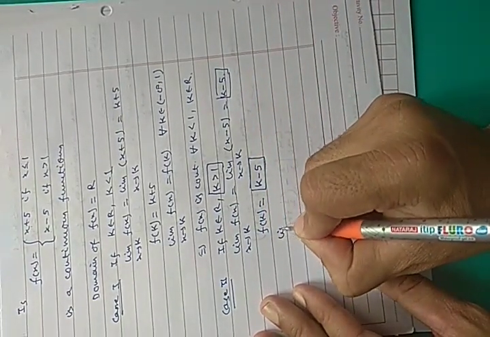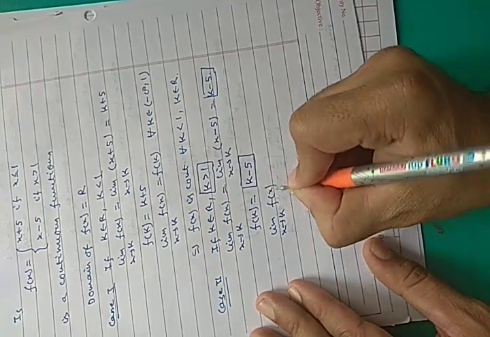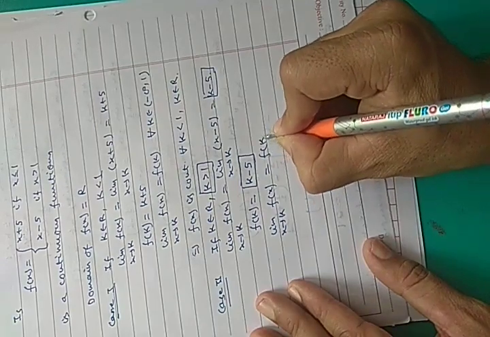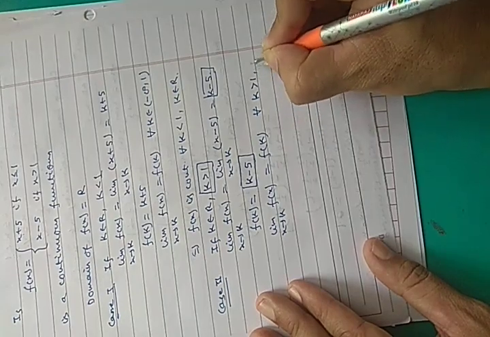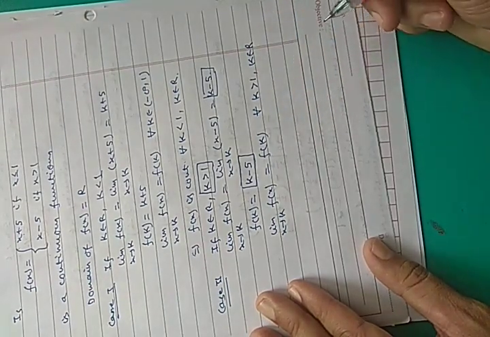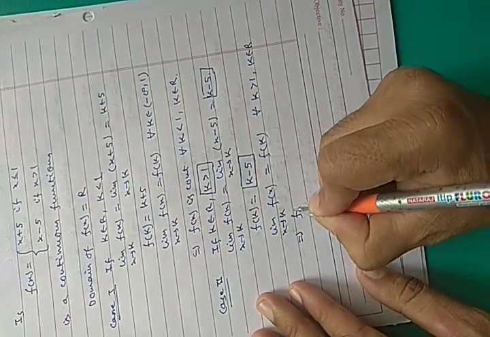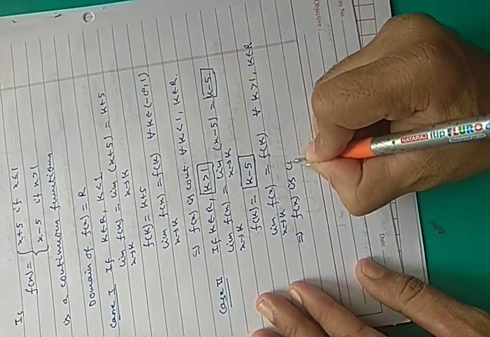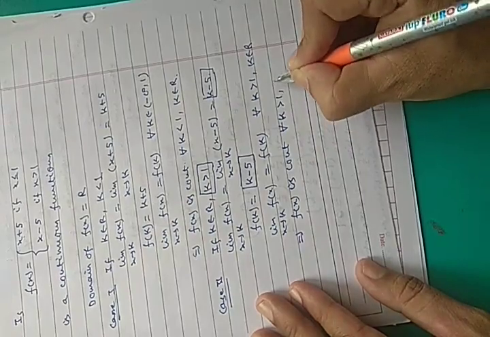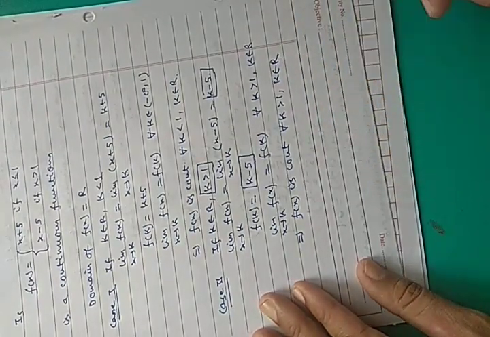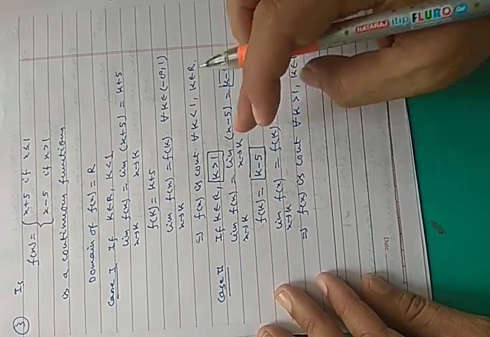So limit x approaches to k f(x) equals f(k) for all k greater than 1, k belongs to R. So this implies f(x) is continuous for all k greater than 1 and k belongs to R. So you have checked the continuity for all real numbers which are greater than 1.